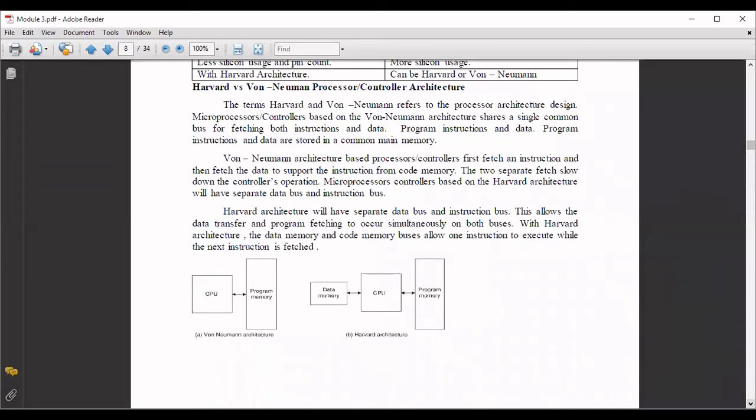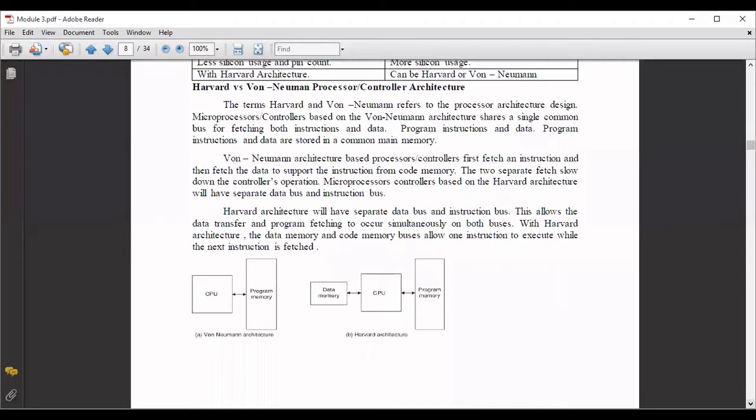But in this Harvard architecture, your data memory is separate and your program memory is separate. So simultaneously or parallelly, by using two separate buses, one for data and one for instruction, you are allowed to fetch or get the details, that is data from the data memory and instructions from the instruction or program memory, on both the buses. So which increases the speed. So you will be able to increase the speed.